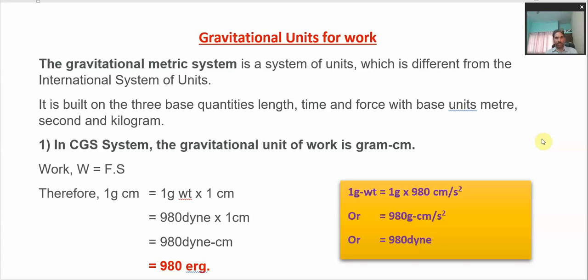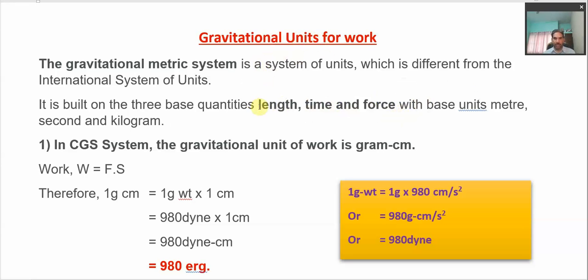So let us try to understand how we represent the basic fundamental quantities in terms of gravitational units. The gravitational units are based on three fundamental quantities: length, time and force. Remember this, it is length, time and force. It is not mass but it is force, right? And the units for these base quantities, which may be for the gravitational unit for work or any other quantity. Here we are talking about work.